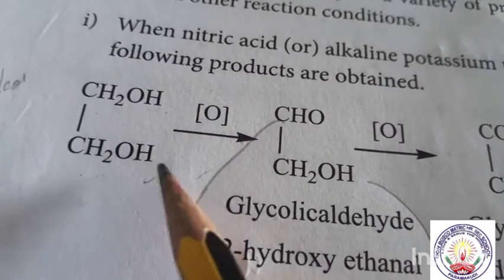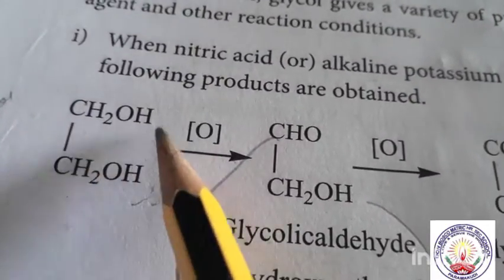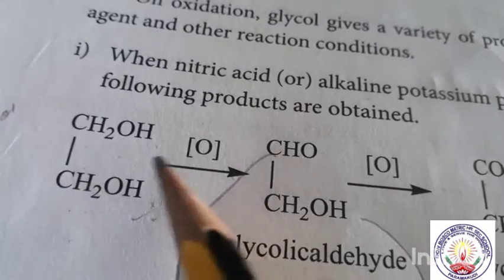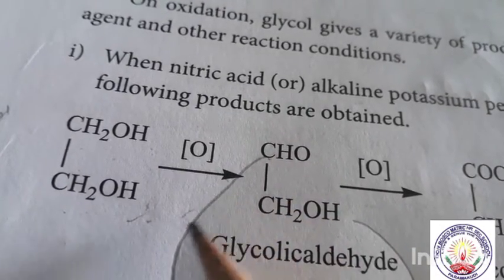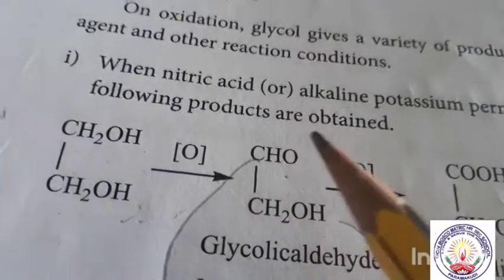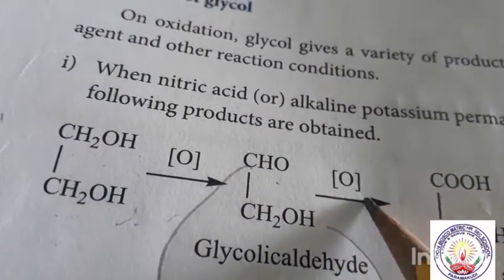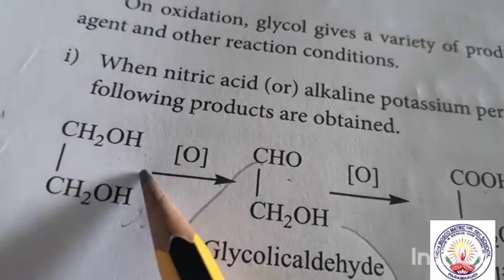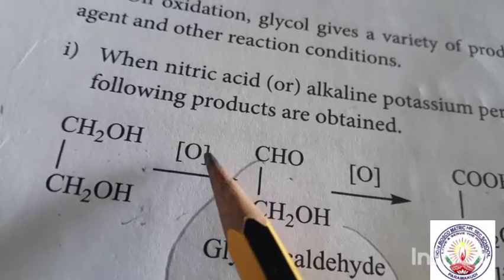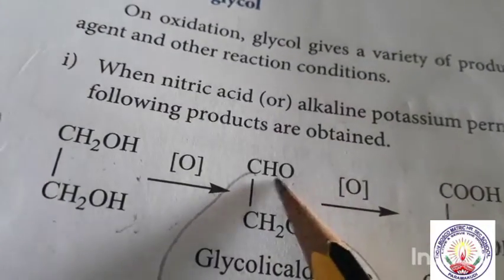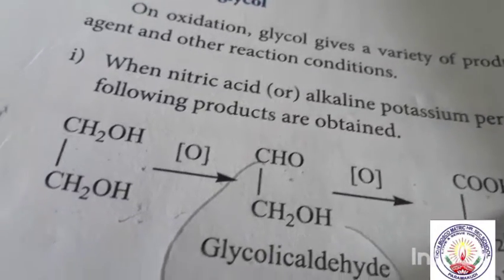We have already learned that a primary alcohol during oxidation changes into an aldehyde, then on oxidation it gives a carboxylic acid. So this primary CH2OH becomes an aldehyde CHO, then it becomes a carboxylic acid.